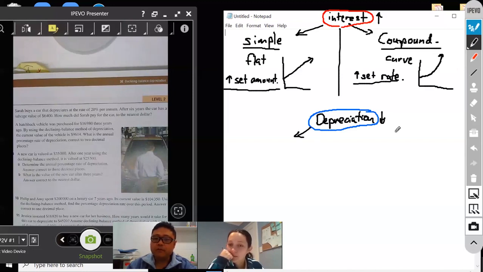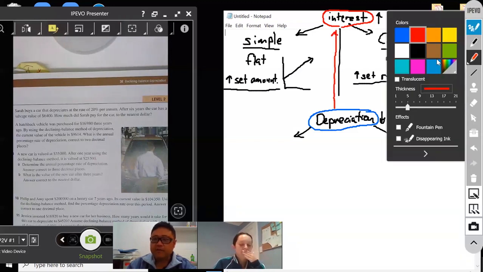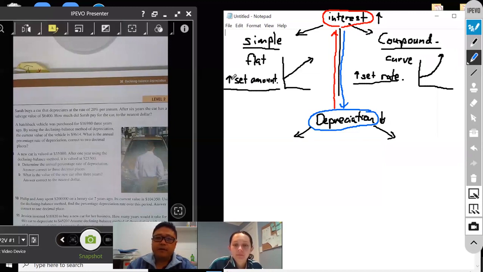Do I know this? Yeah. Have a look at, well, what's the difference between interest and depreciation? Oh, so it can go down by an amount or it can go down by a rate? Yes. Good. Okay. So, if it goes down in a simple way, in other words, flat way, what we call goes down by a set amount.